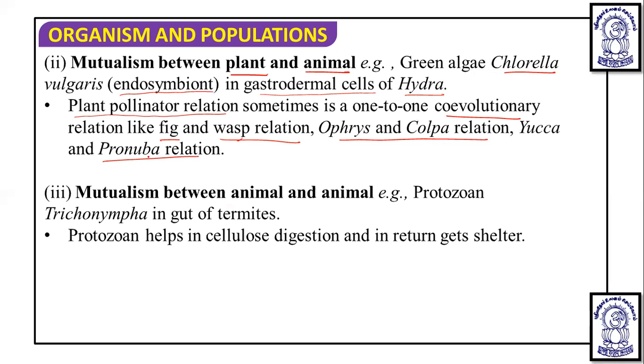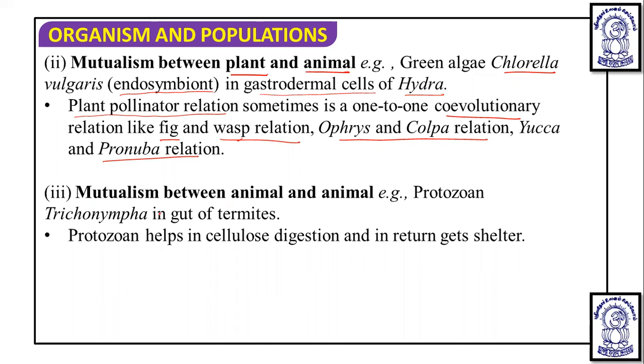In the fig and fig wasp mutualism, it is a tight one-to-one relationship. Apart from this, orchids and bees show a similar evolution, or we can say interaction.